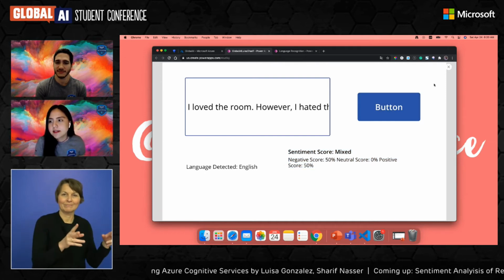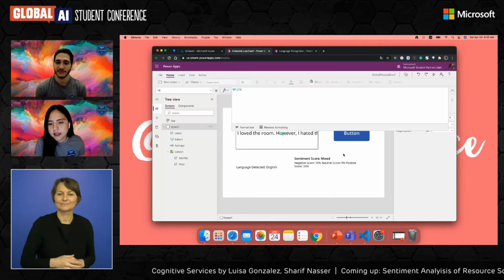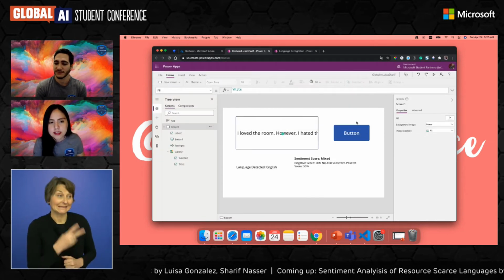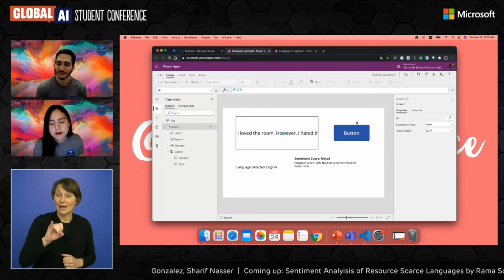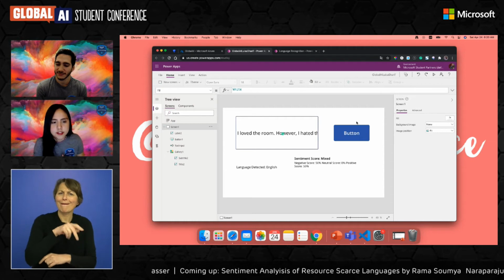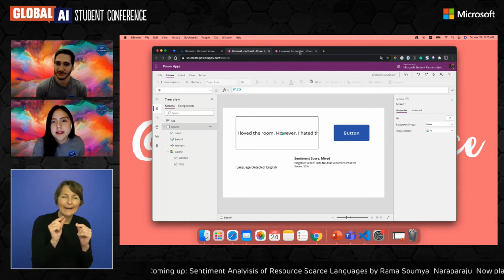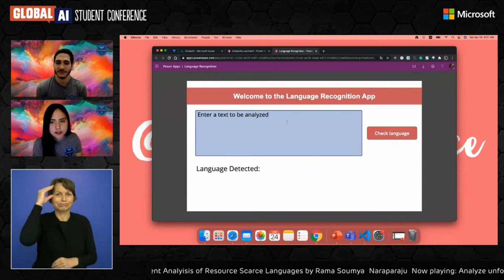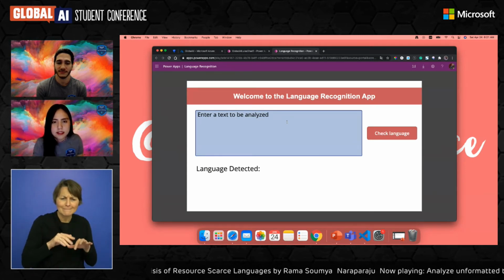And yes, as you see, using this API is really easy, and I use it in Power Apps as well. It just takes a little bit of training and research, but you can do it. And then after practicing and doing some research, you can get to something like this.